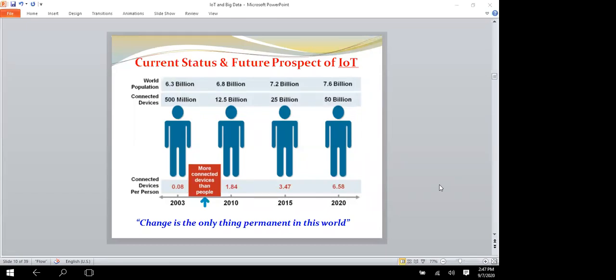Previously everyone used small, simple mobiles. Nowadays even children use Android phones, smartphones connected with the internet, and everybody is using them. So automatically the IoT has increased more.